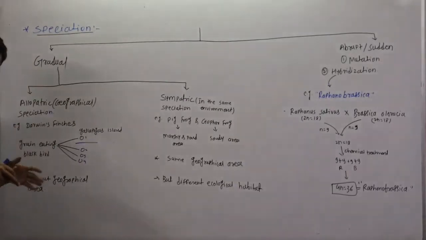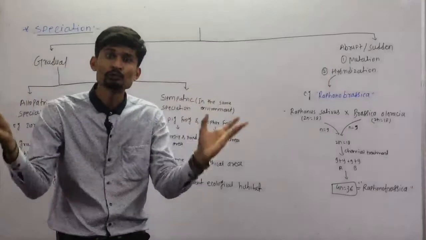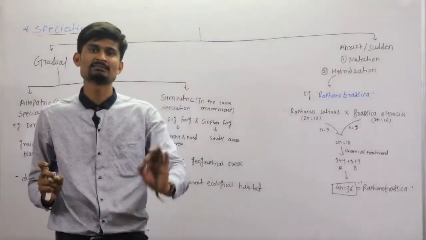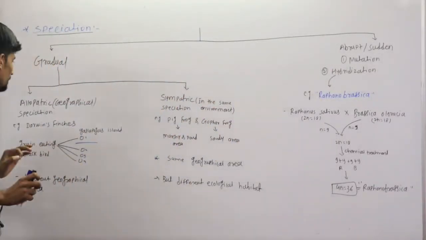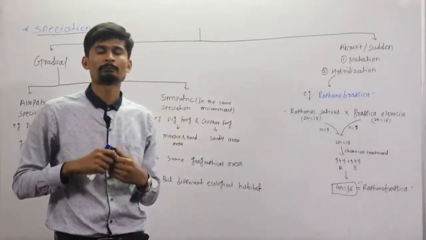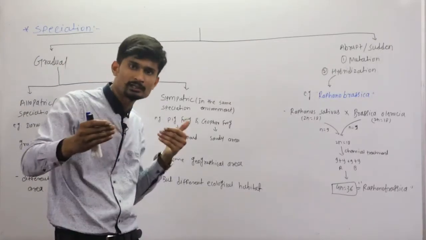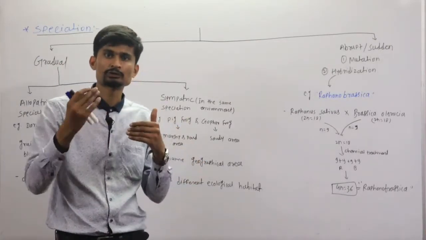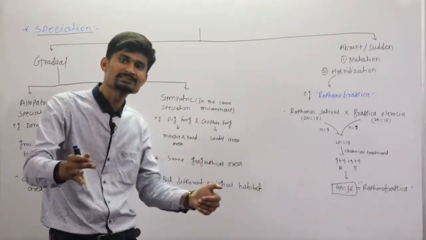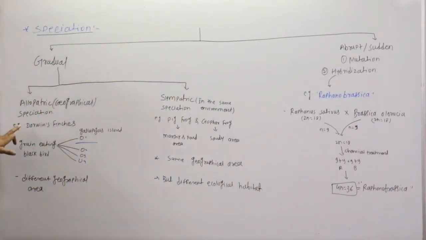Means there is a difference in the geographical areas of those two different species, that is allopatric speciation. Means the two species grow in two different geographical areas, or the separation of geographical area leads to the formation of two different species. That is why this is geographical. How? We will see the example.